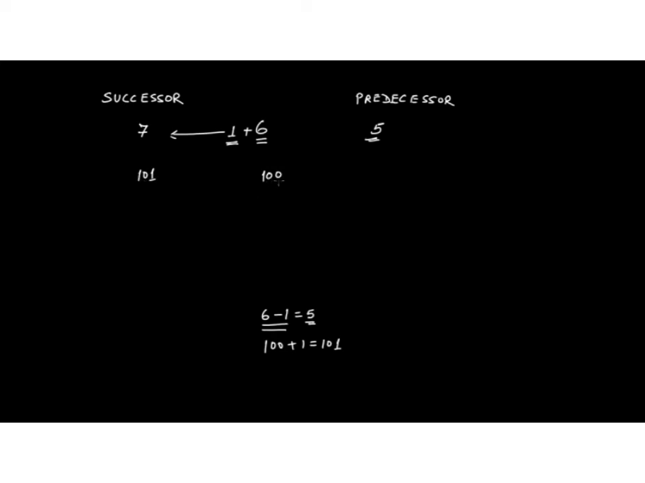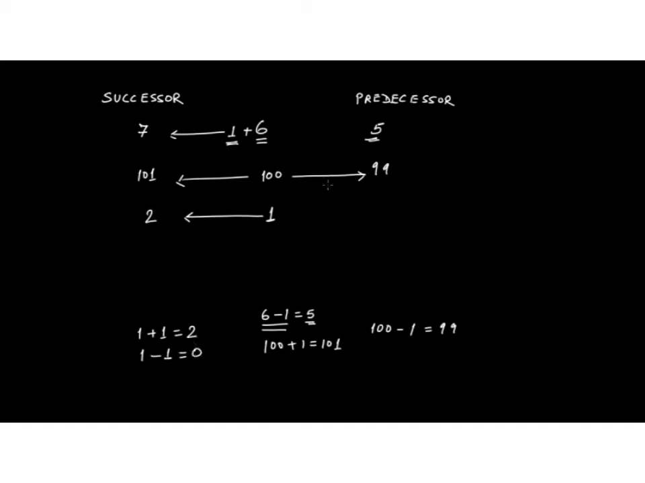What would be the predecessor of 100? You subtract 1 from 100 and you get 99. Therefore 99 is the predecessor of 100. Now if someone asks you for the successor of 1, you say, if I add 1 to 1, I get 2, therefore the successor is 2. But if I subtract 1 minus 1 to get the predecessor, you get 0.